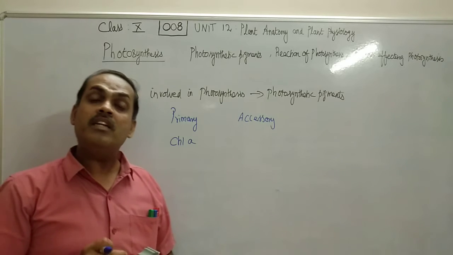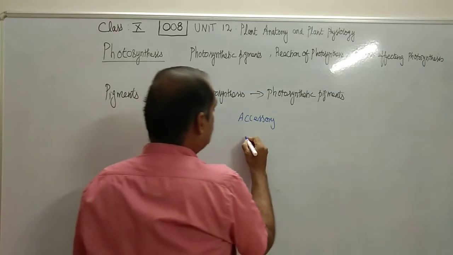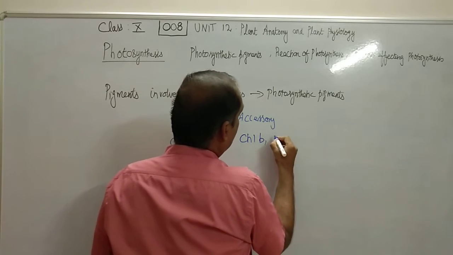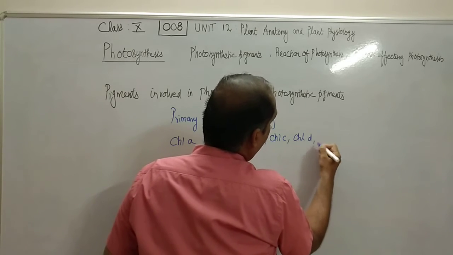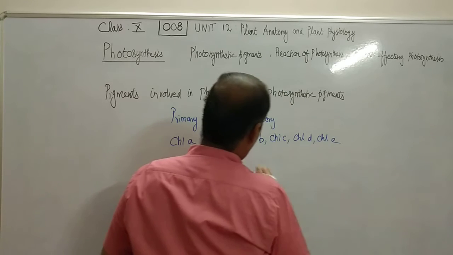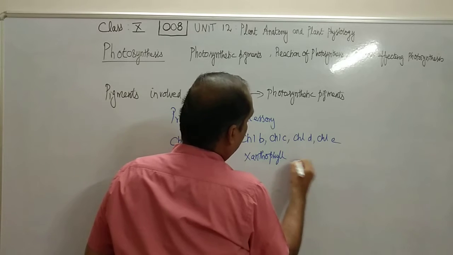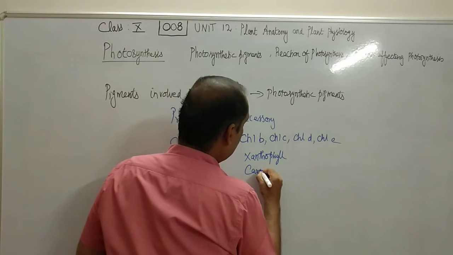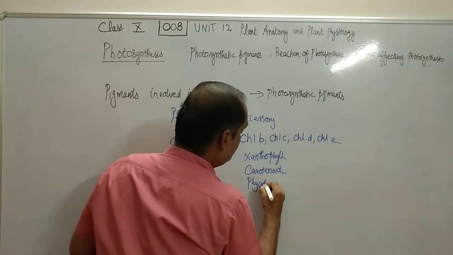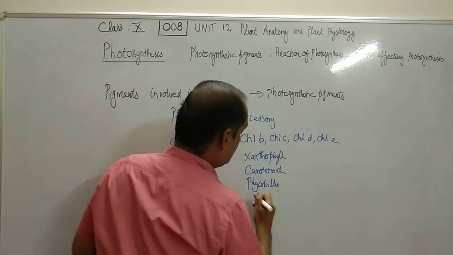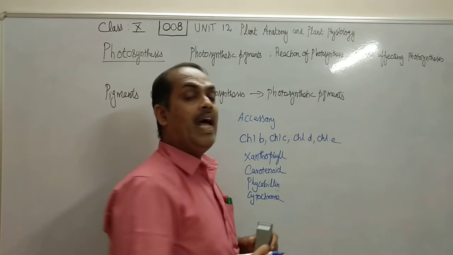Any pigments other than chlorophyll A are normally called accessory pigments, which include chlorophyll B, chlorophyll C, chlorophyll D, chlorophyll E, xanthophyll, carotenoid, phycobilin, cytochrome, and so on.